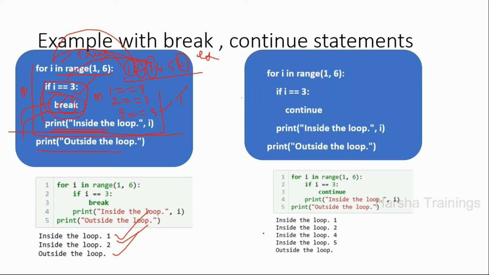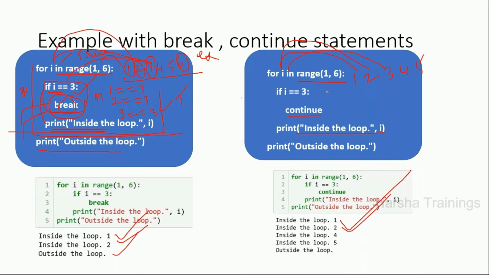Look at the same statement. Now I'll discuss it with a small example. Range(1, 6): here I have the numbers 1, 2, 3, 4, 5. Initially 1 will be copied to i. 1 == 3 is false, so continue will not execute. Now it is going to print "inside the loop of 1". Then 2 will be copied to i. 2 == 3 is false. Once again it is going to print "inside the loop of 2".